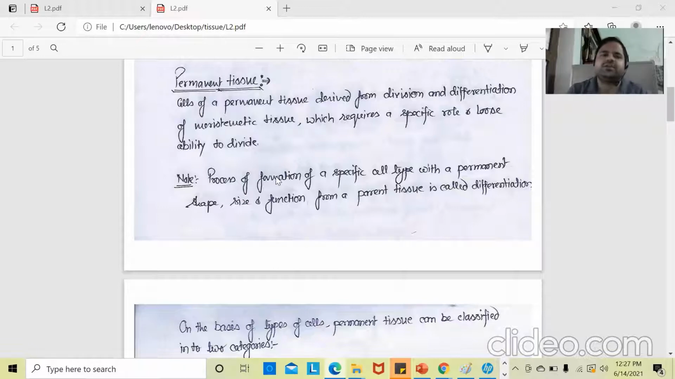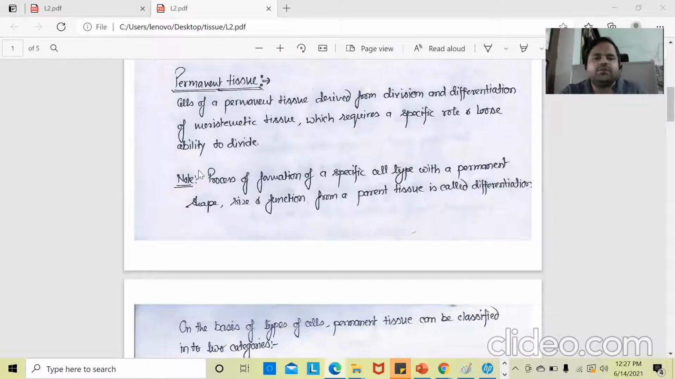So there are three points under the permanent tissue. First, it is formed by the meristematic tissue. Second, it requires a specific role. And third, it loses the ability to divide. It means the permanent tissues do not have the capability to divide, and the specific role means these cells will have a particular role in the plant's life.